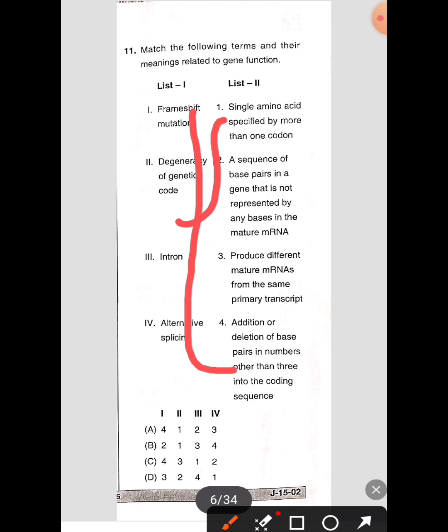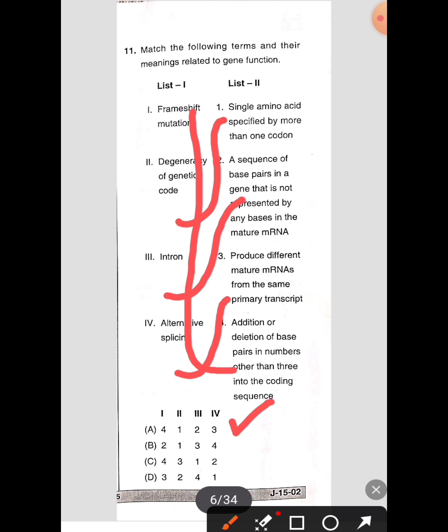Third one is intron, which is related to the second option, that is a sequence of base pairs in a gene that is not represented by any bases in the mature mRNA. Okay, so the fourth one, that is alternative splicing, that is related to produce different mature mRNAs from the same primary transcript. Okay, so here the correct option for this question is first one, 4, 1, 2, 3.